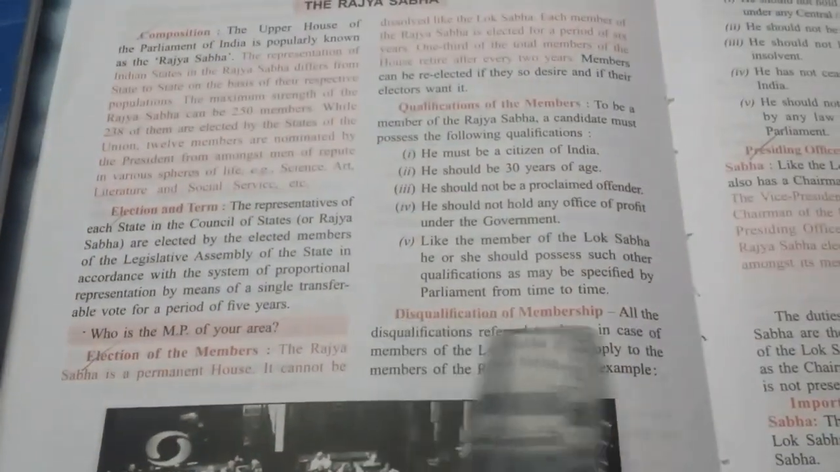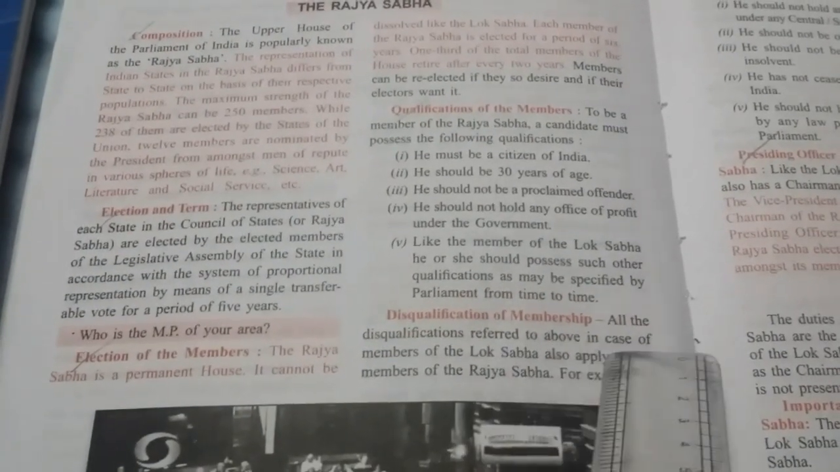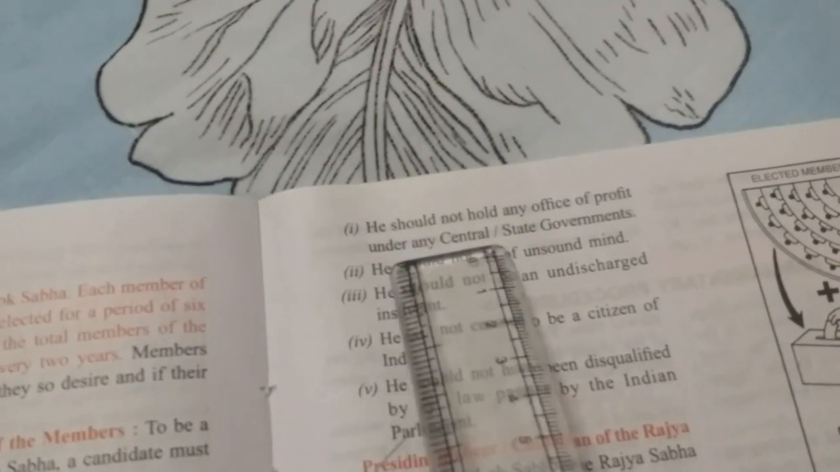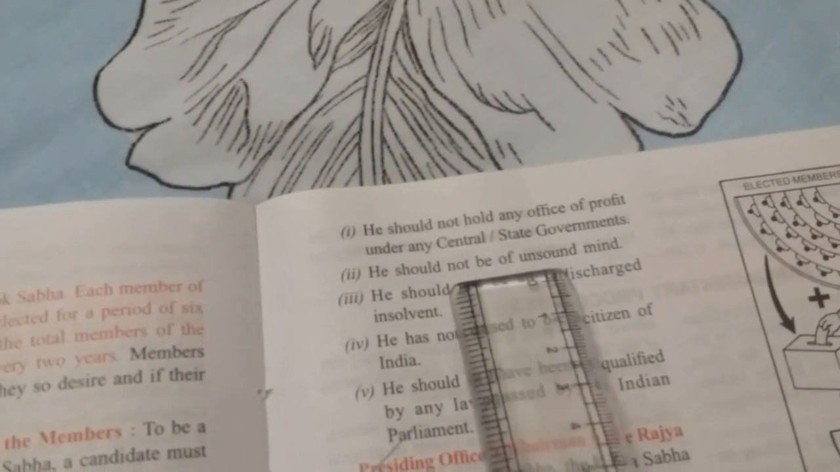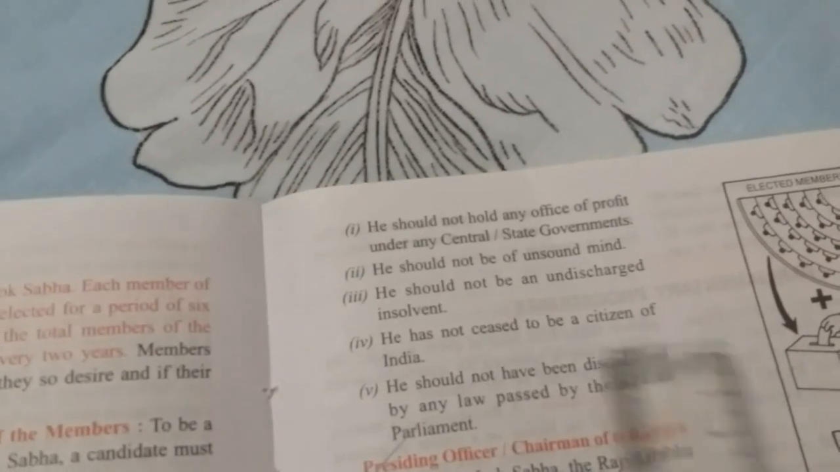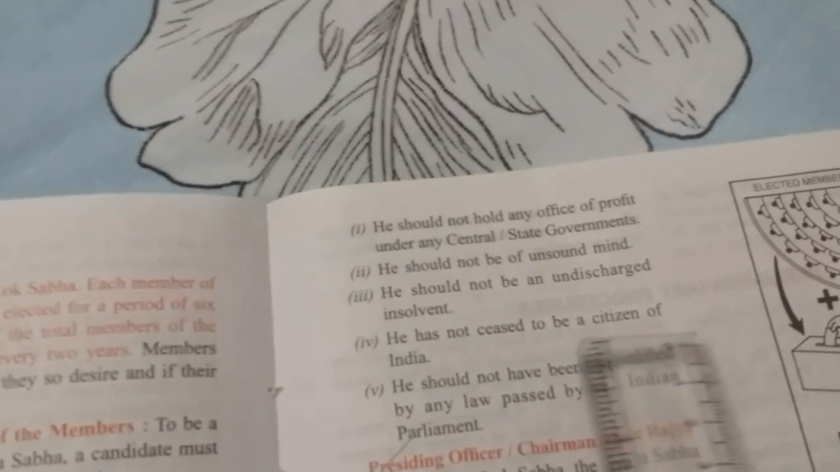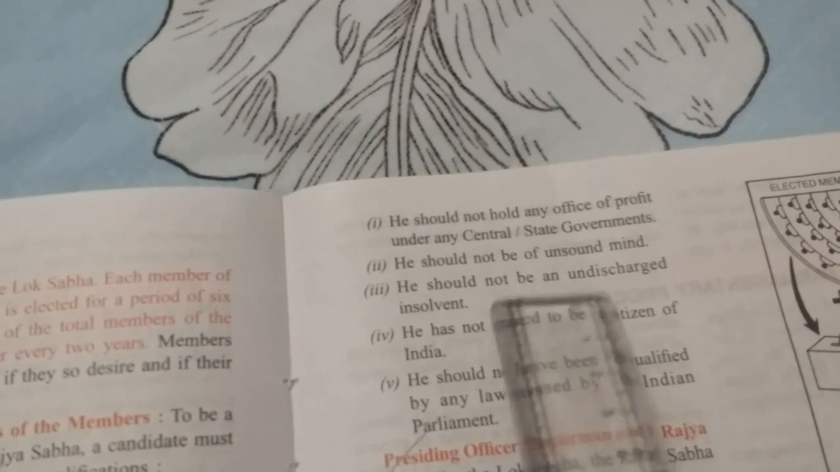Okay, disqualification of the membership. How are they disqualified? All the disqualifications referred to above in the case of members of the Lok Sabha also apply to the members of the Rajya Sabha. For example, he should not hold any office of profit under the central or state government. That we saw in Lok Sabha. He should be of sound mind. He should not be of unsound mind, and he should not be an undischarged insolvent. That means he should have correct profit and money transactions.